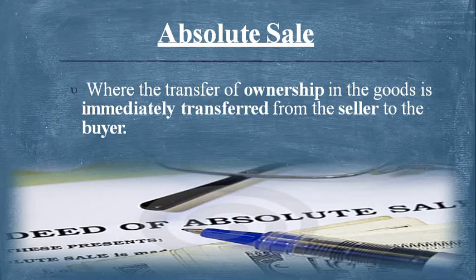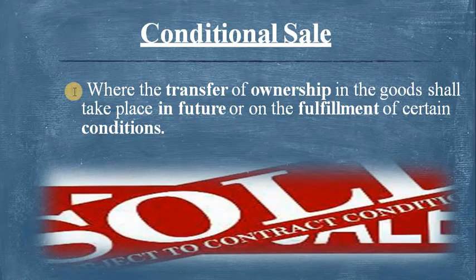Conditional sale means where the transfer of ownership in the goods shall take place in future, or on the fulfillment of certain conditions. If there are certain terms and conditions that have to be fulfilled, that is a conditional sale, which may happen in the future, not an immediate transfer of ownership.